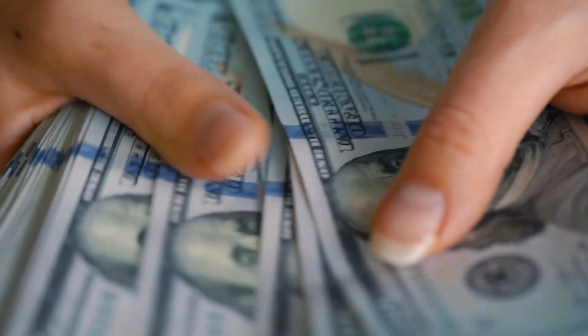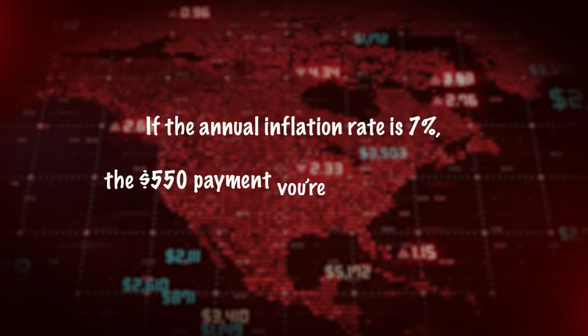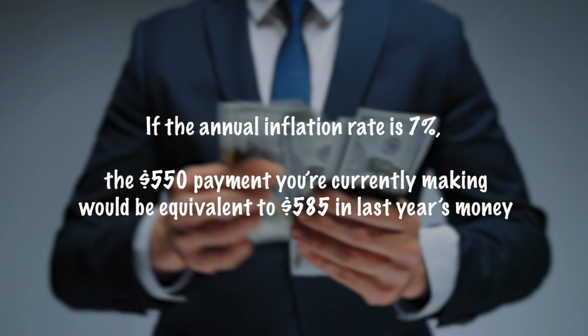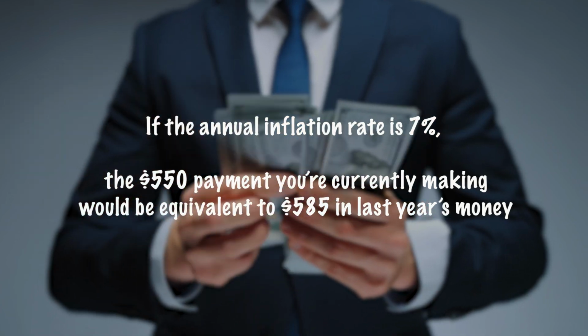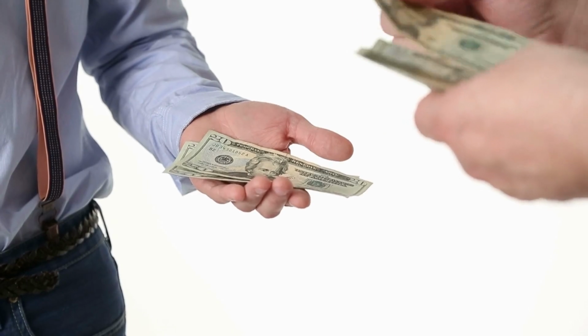For instance, let's say you have a monthly car payment of $550. If the annual inflation rate is 7%, the $550 payment you're currently making would be equivalent to $585 in last year's money. The payment amount you make stays the same, but the lender is actually receiving less value over time.